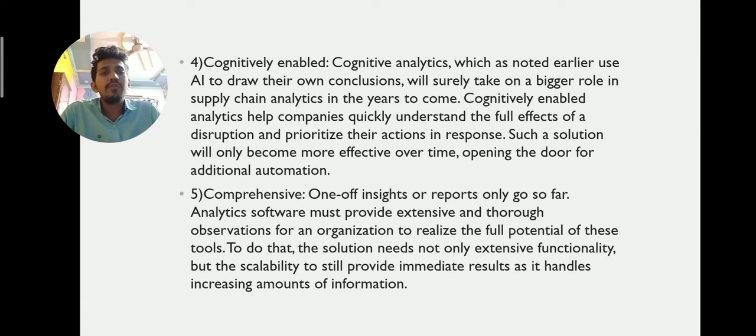Cognitively enabled. Cognitive analytics, as noted earlier, uses AI and draws its own conclusions, and will surely take a bigger role in supply chain analytics in the years to come. Cognitively enabled analytics helps companies quickly understand the full effect of disruption and prioritize their actions in response. Such a solution will only become more effective over time, opening the door for additional automation.